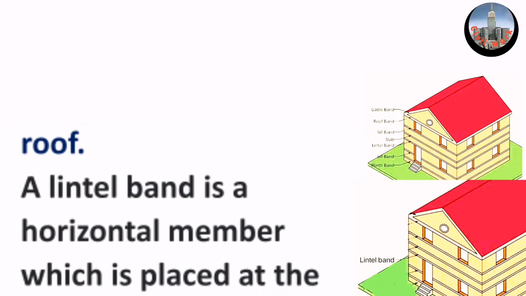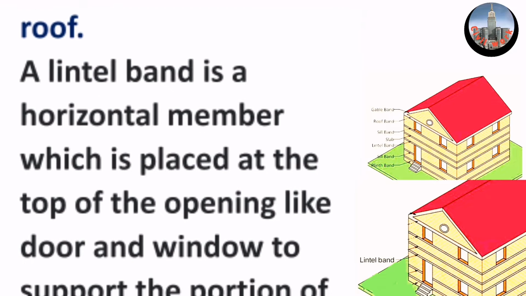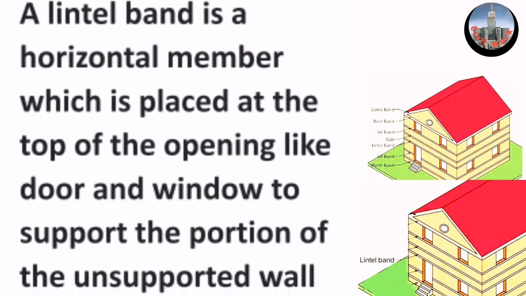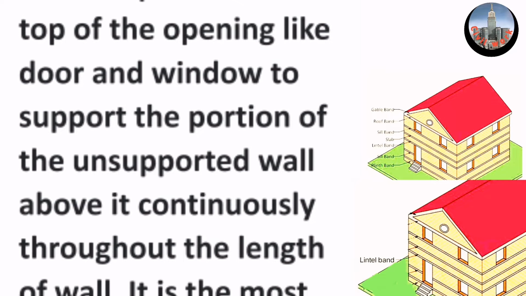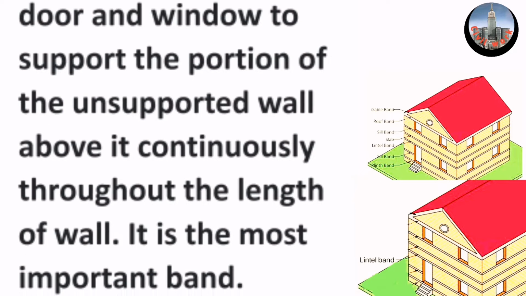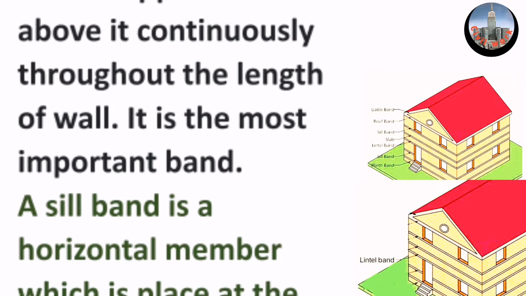A lintel band is a horizontal member which is placed at the top of the opening like doors and windows to support the portion of the unsupported wall above it continuously throughout the length of the wall. It is the most important band.